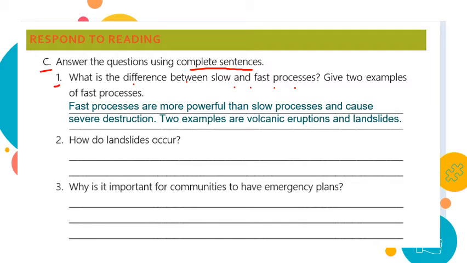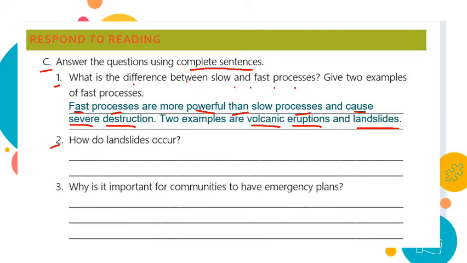So what is the difference between slow and fast? We can say fast processes are more powerful than slow processes, and they cause severe destruction. Two examples are volcanic eruptions and landslides.